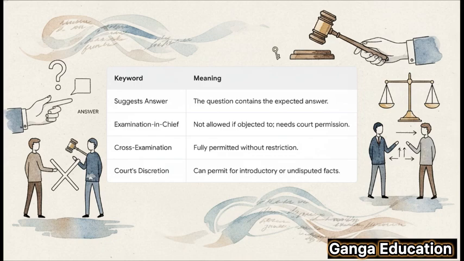That's the whole point. Second, let's talk about examination in chief. Here, you generally can't ask them, especially if the other side objects. You'll need the court's permission. But, and this is a big but, during cross-examination, it's a completely different story. They are totally allowed. And finally, remember the court's discretion. The judge can always permit them for simple things like introductory facts that nobody is arguing about.